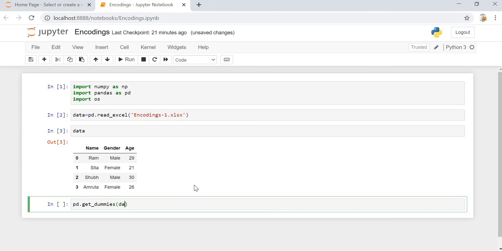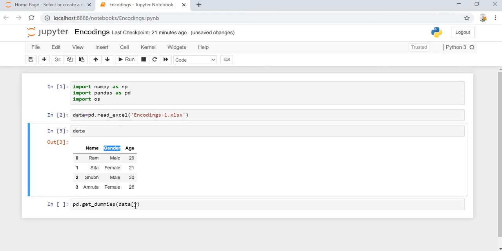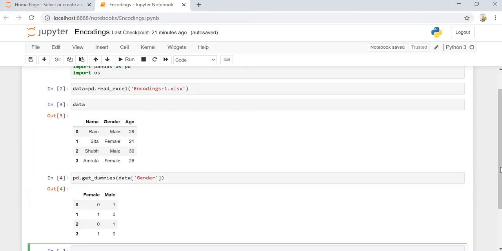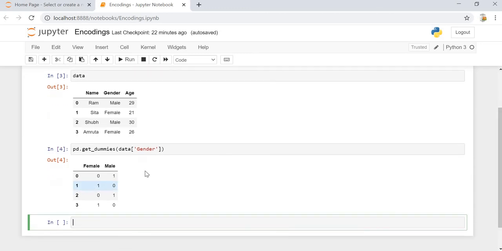Once we do that, then data of gender. Once we do that, we can see that it is being generated with female as 0 and male as 1 wherever the male is present. Now, as we already know, to get rid of the dummy variable trap, we need to have only one variable among them. That means n minus 1. So we will have either male or female.